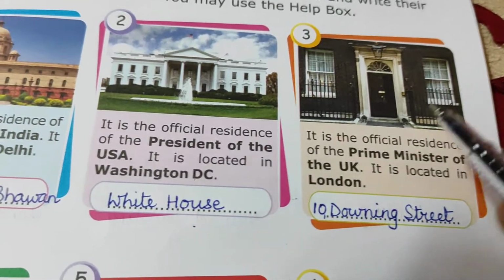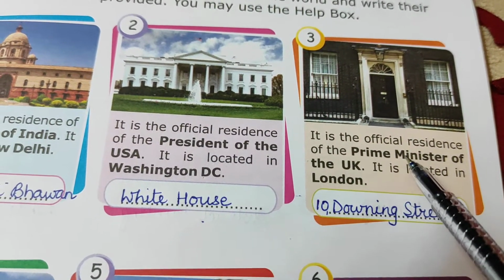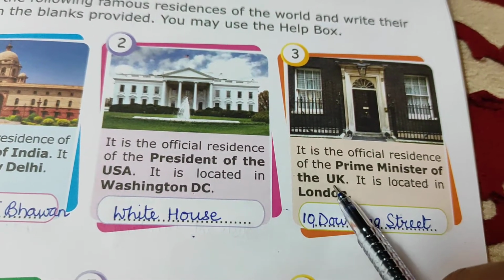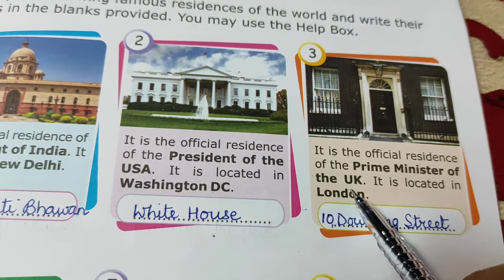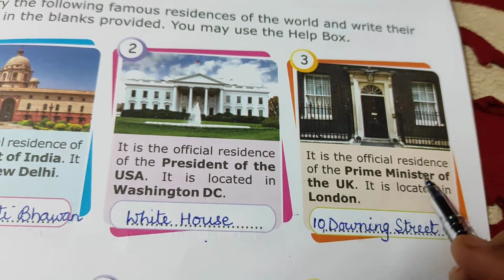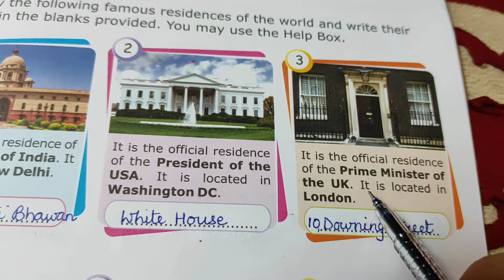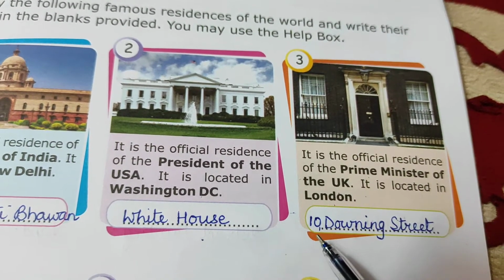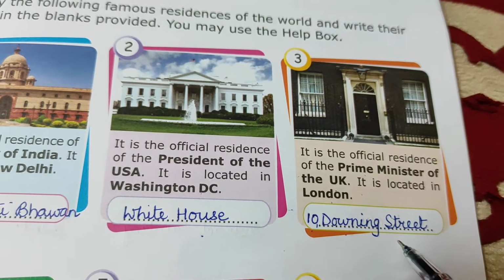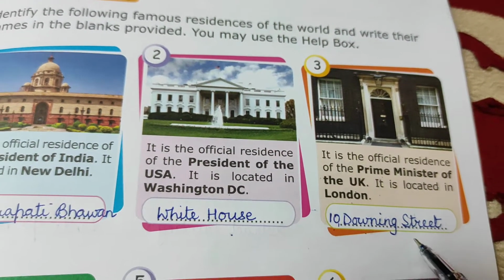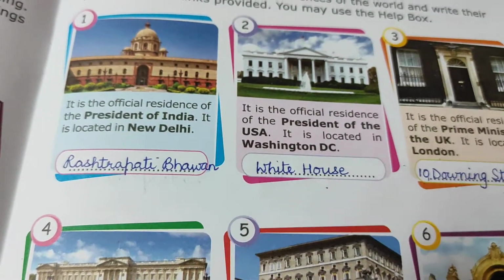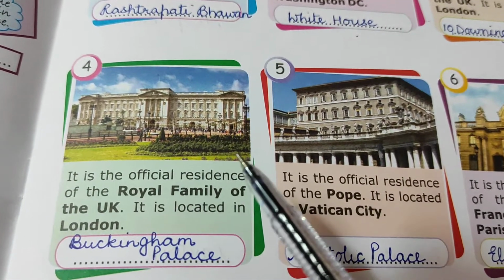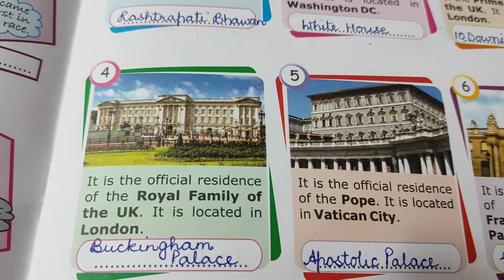Coming on to the next one. It is the official residence of the Prime Minister of the UK. The Prime Minister of UK lives in this building, and this building is located in London, and the name of this building is 10 Downing Street. Clear, children? So all the buildings which we are learning today are the official residences of the people where the presidents or prime ministers of different countries are living.